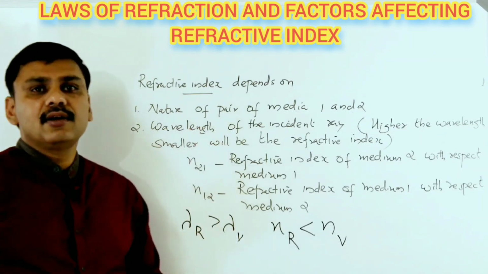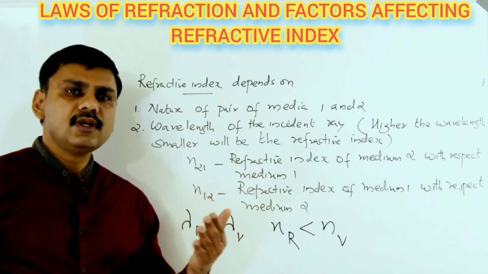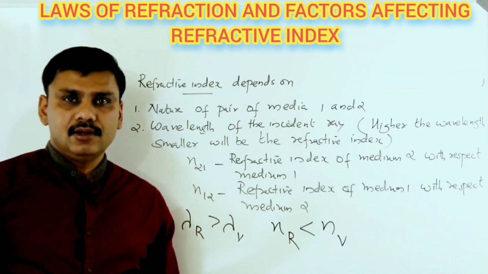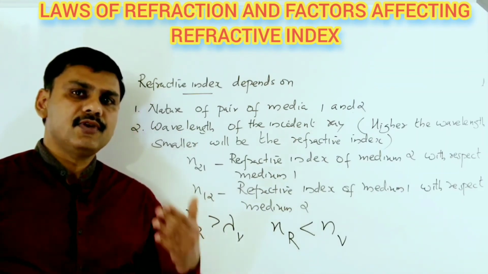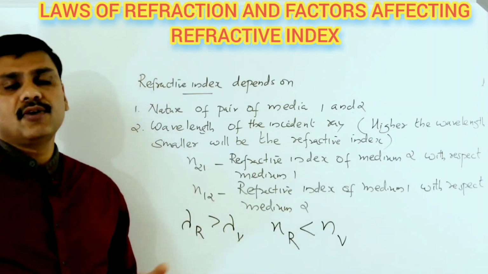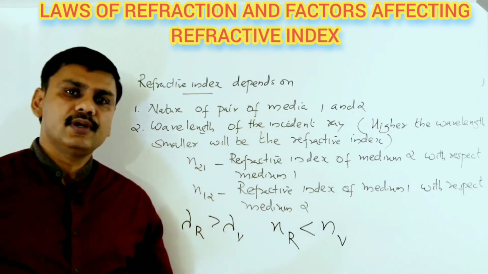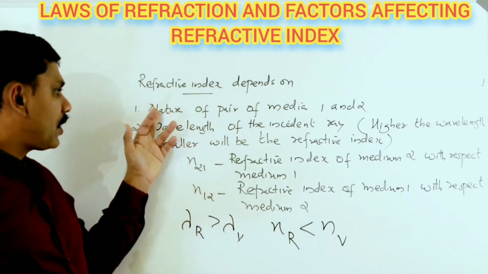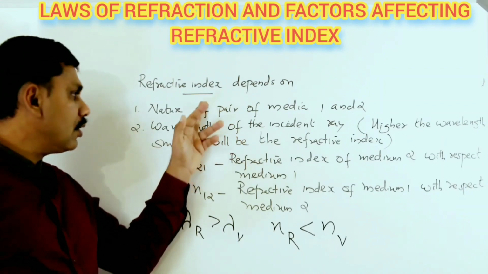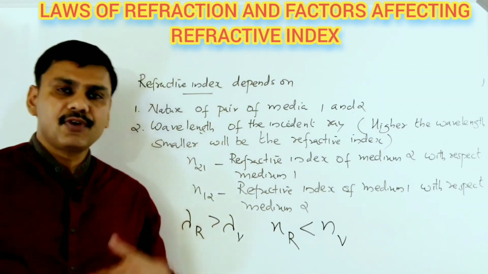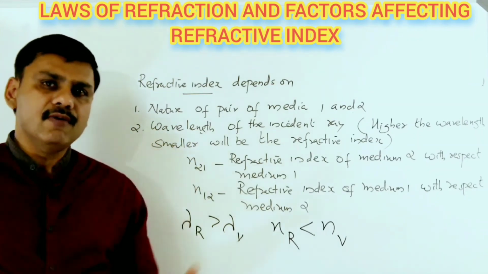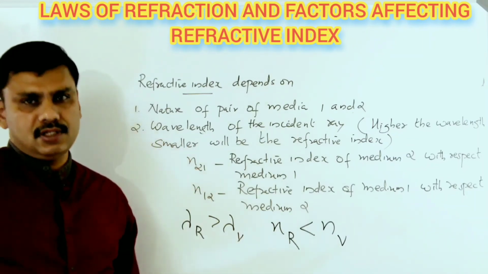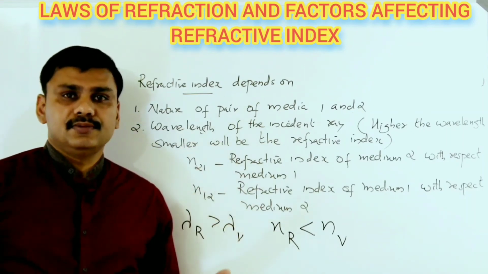So you can define Snell's law in full form: for a given pair of media and for a given wavelength of light, the ratio of the sine of the angle of incidence to the sine of angle of refraction is a constant, because refractive index depends upon the pair of media and wavelength. That law is known as Snell's law.